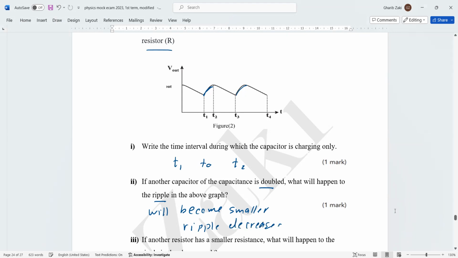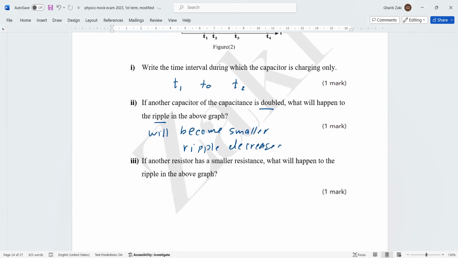Now, another resistor has a small resistance. The function of resistance is to increase the time of charge and discharge. When the resistance is less, the time will be less, so the ripple increases.